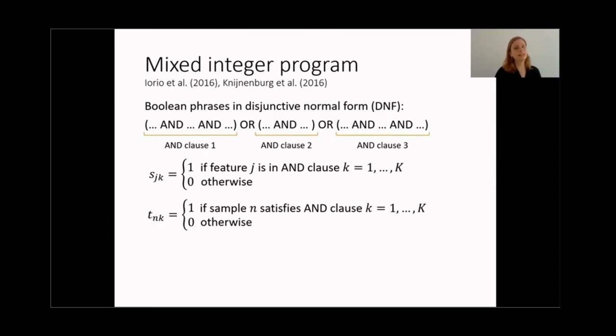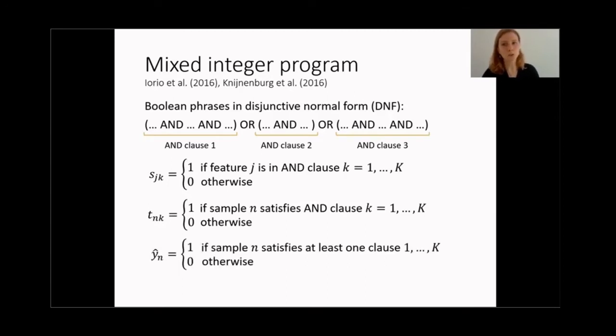Then finally, each sample that satisfies at least one AND clause, or for which at least one t_nk is equal to 1, can be classified as a case, and otherwise it is a control. And for that, we use binary variables y hat n. Now, there are constraints that can be formulated such that these variables take on the right values, and then the objective of the integer program is to minimize the classification error.